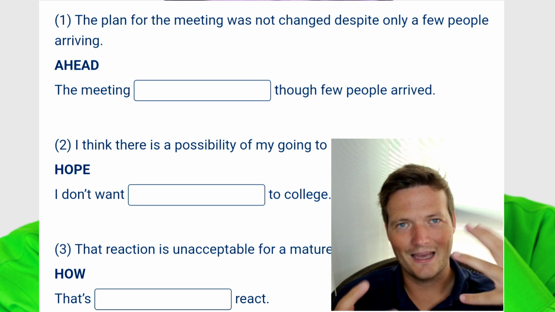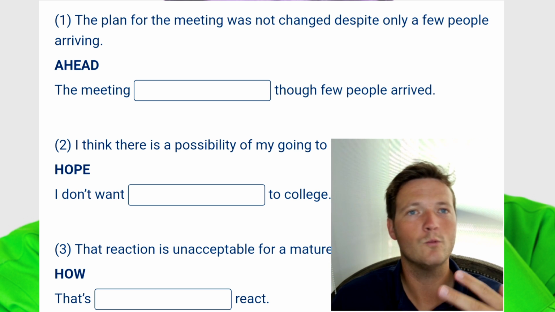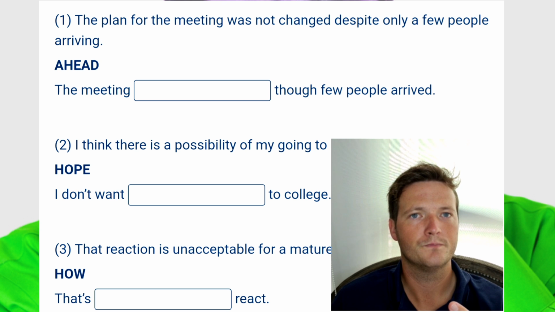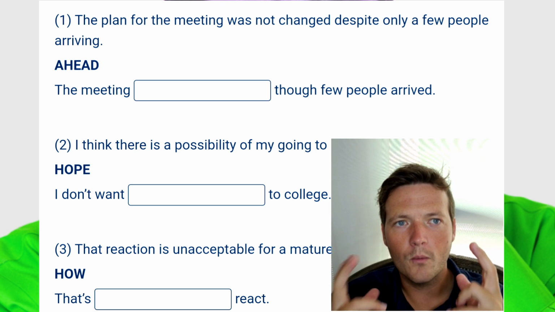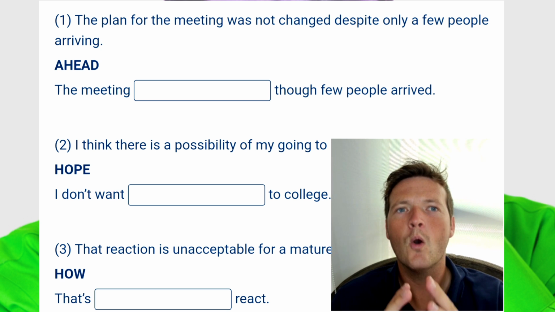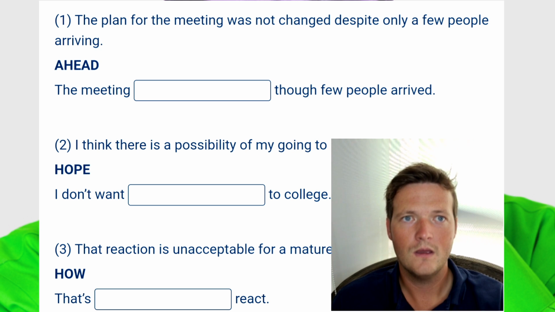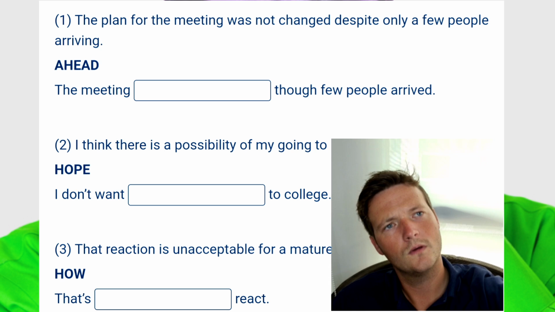So we've got to get that message across. The plan for the meeting was not changed. So I think one way of saying that is that the meeting happened anyway. The meeting went ahead. And I think we could say even though few people arrived, right? So the meeting went ahead even though few people arrived, I think.